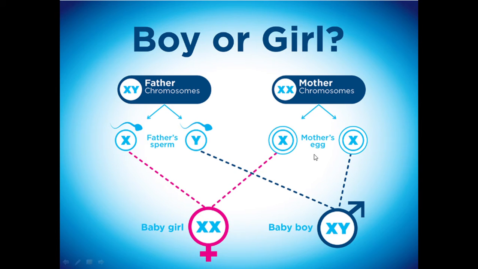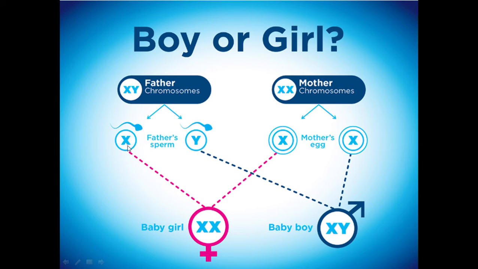Let us discuss sex determination in human beings. In case of females or mothers, they carry a pair of X chromosome, while male or father carries one X chromosome and another chromosome is Y. So during spermatogenesis, out of 100% sperms produced, 50% sperms carry X chromosome, while 50% sperms carry Y chromosome. In case of mother, all the eggs produced carry X chromosomes only.